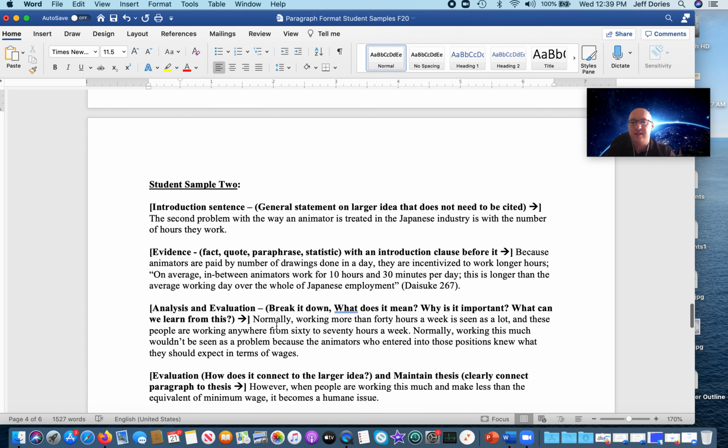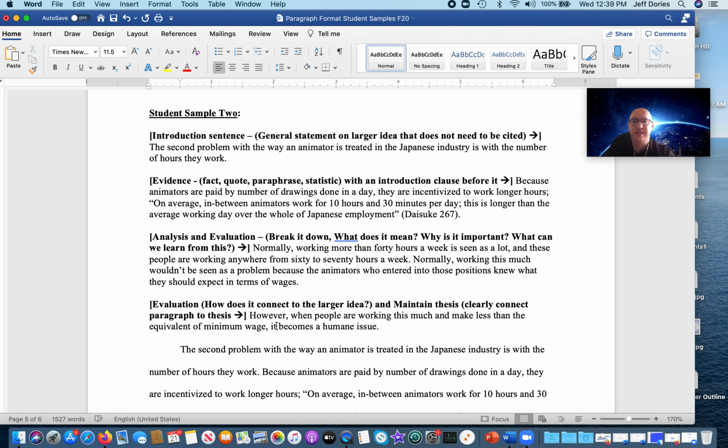Let's look at one more example here. So we start with the introduction sentence. Again, if you only read this, you should know what that whole paragraph's about. So the second problem with the way an animator is treated in the Japanese industry is with the number of hours they work. Okay, it's a general statement. You see what the paragraph's going to be about. It doesn't need to be cited. Now, if it said a specific number of hours worked, 65 hours a week, that has to be cited. But because it's more general than that and just says they're working a lot, it doesn't need to be cited.